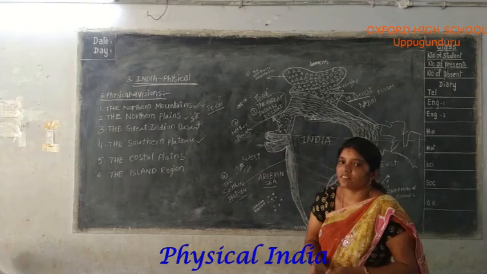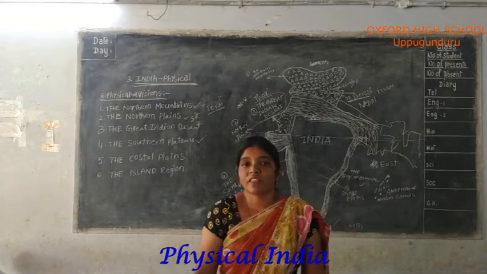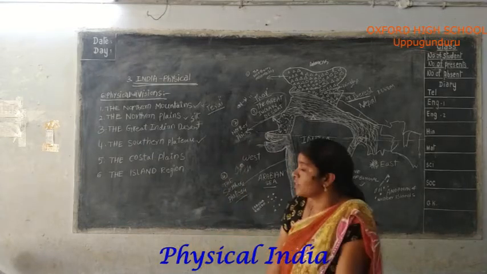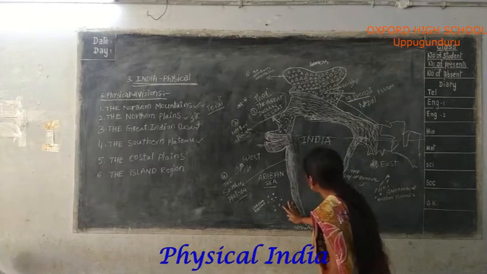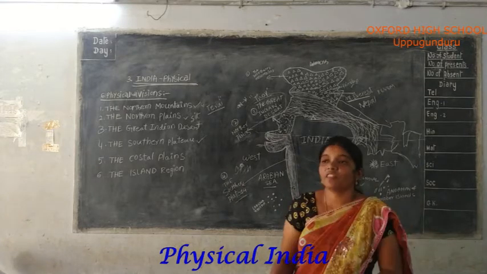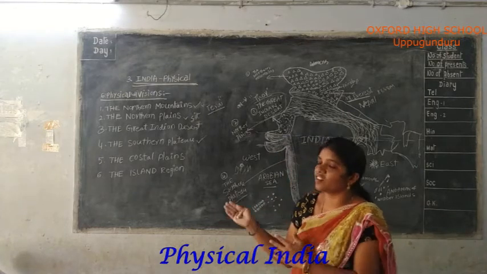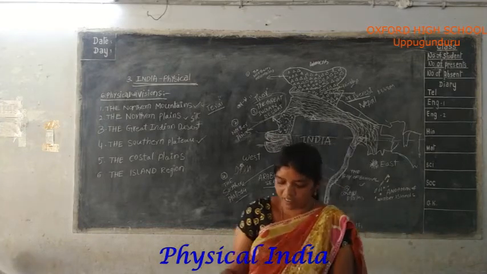Only two rivers flow east to west. Those are Narmada and Tapati, flowing into the Arabian Sea. On the borders of the plateau there are some hill ranges. The west side is called the Western Ghats, and the east side hill range is called the Eastern Ghats.